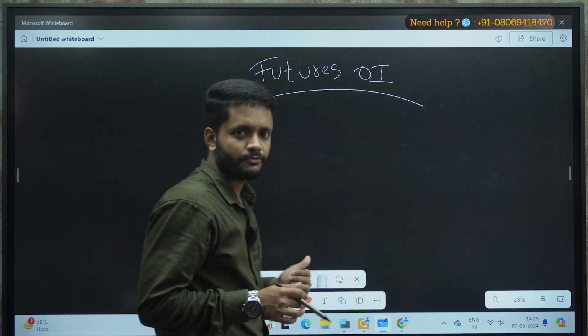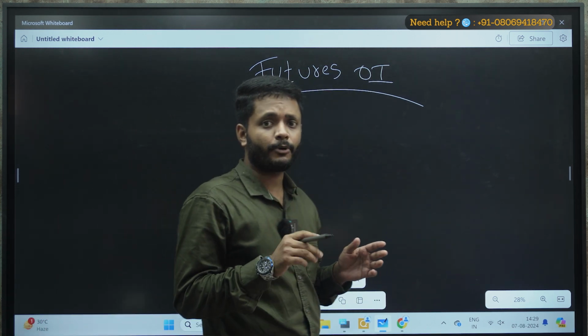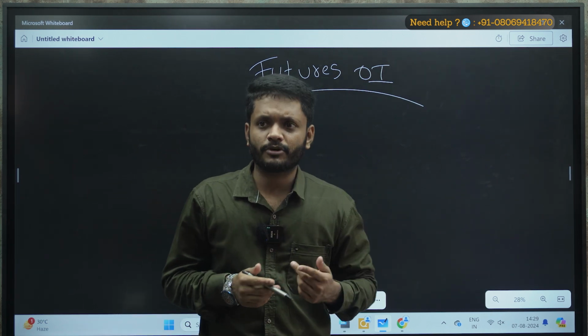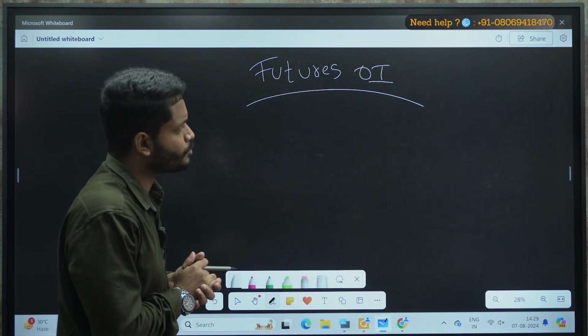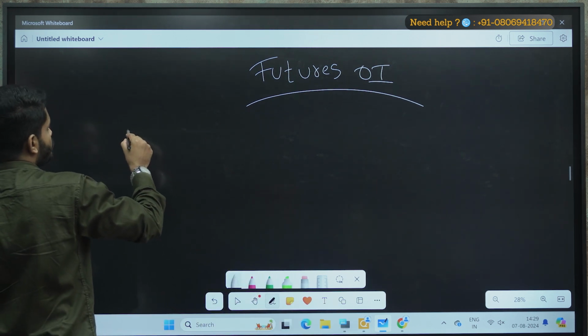Let's go with futures OI first, because whatever I'm going to cover is connected with this. Then we'll discuss yesterday's data point, like how we gauged Nifty's move based on data. Apart from that, we'll cover a few data points which Quantsapp has. So first, what is futures OI?